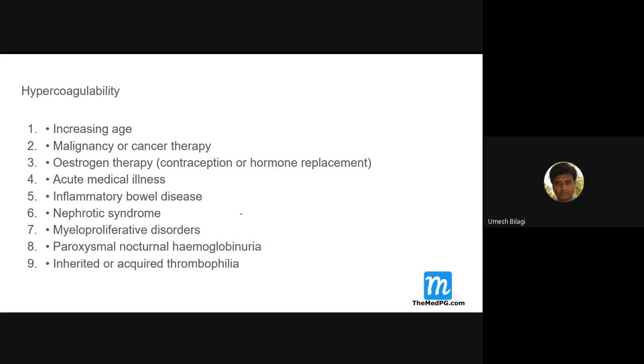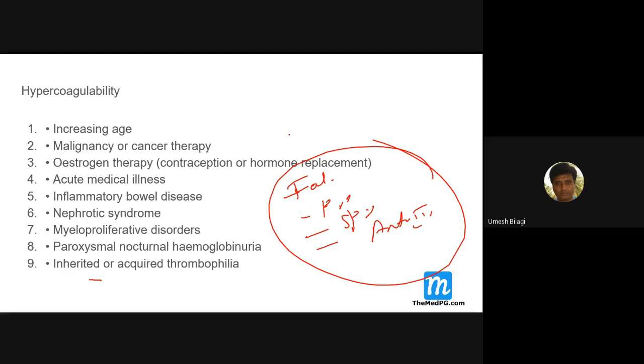So then we got this PNH. It's also called paroxysmal nocturnal hemoglobinuria. There are also some inherited diseases like factor 5 Leiden, protein C deficiency, protein S deficiency, antithrombin 3 deficiency. These are all inherited diseases which can cause thrombus.